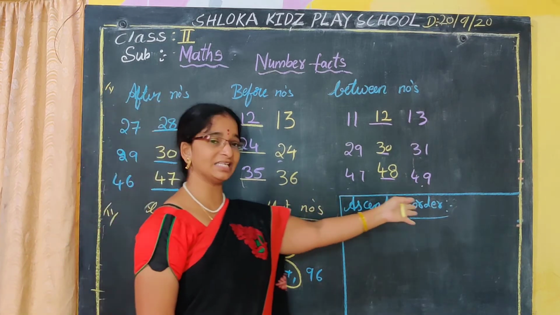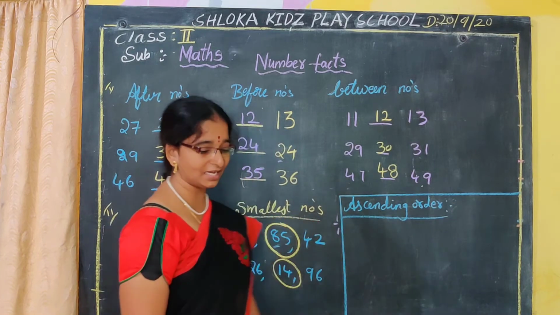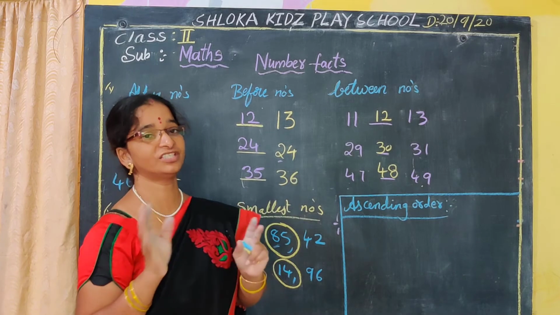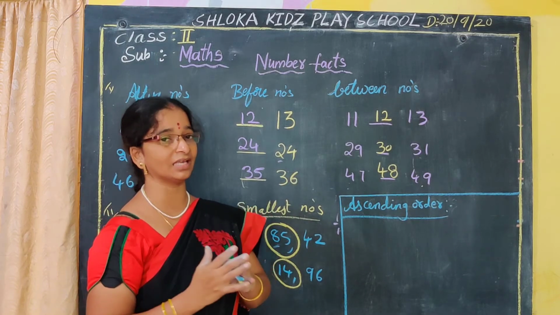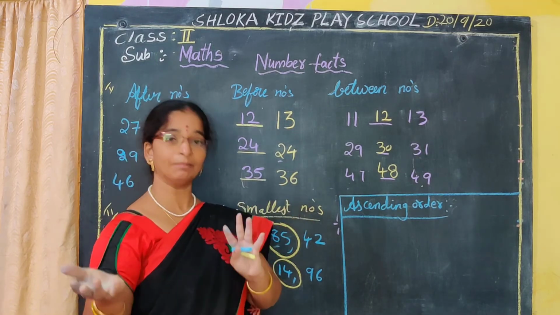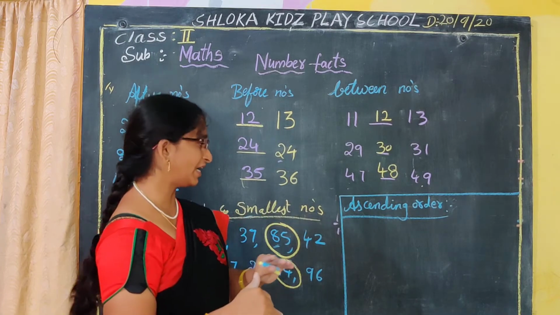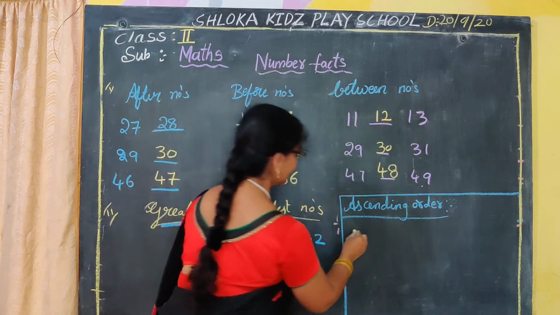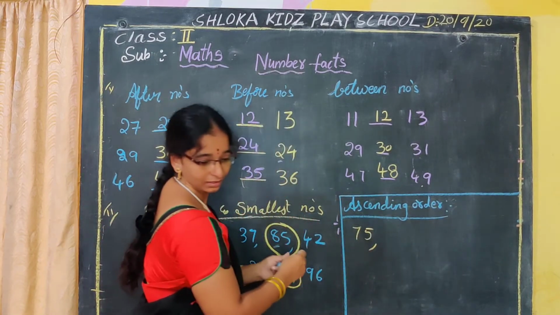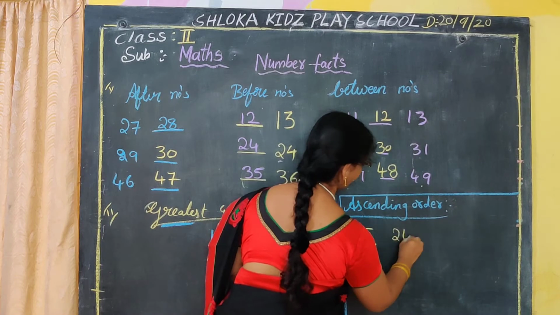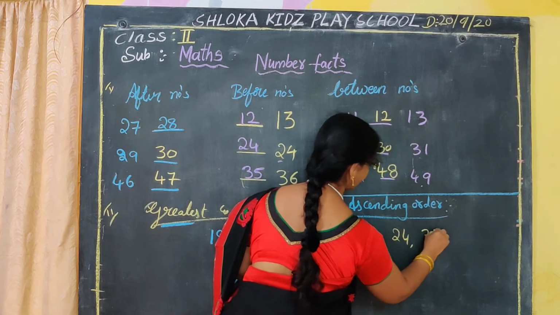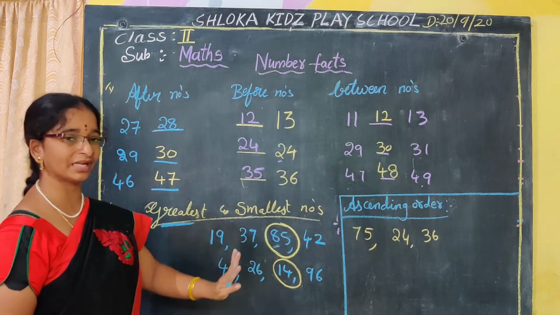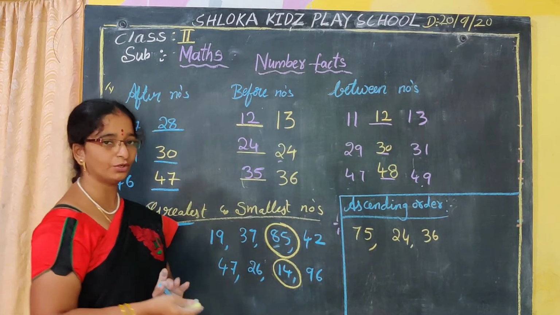So now we will see the ascending order. In this ascending order, the numbers will be given zigzag, in a jumbling manner. So we have to arrange them in order. Now, 75, 24, 36 we will take. Like this numbers will be taken. But this is the example I am taking, Nana. The textbook you have to do by your own.